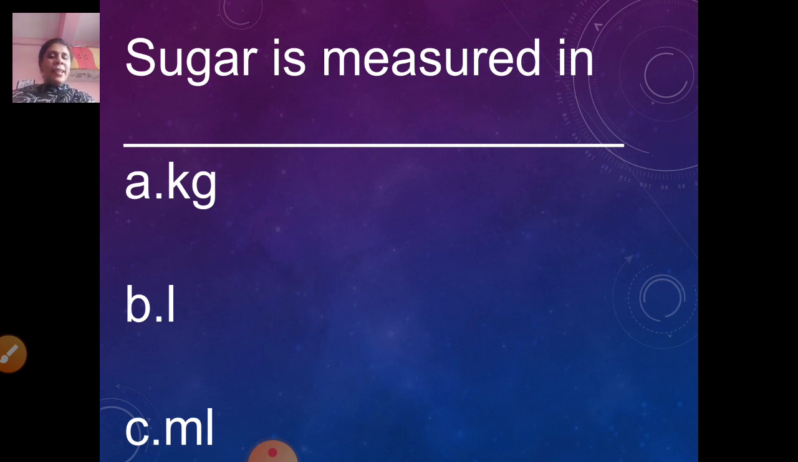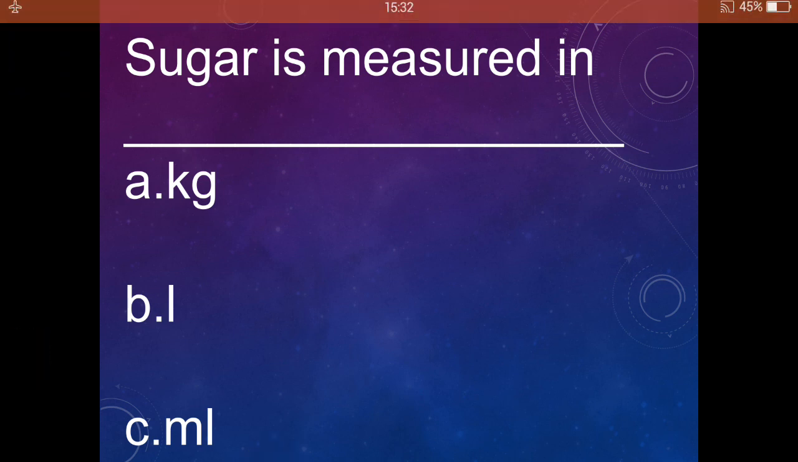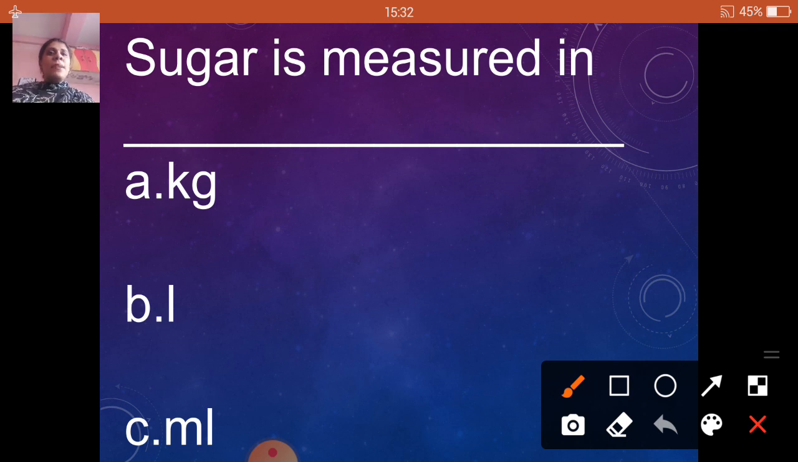Give me sugar 1 liter? Give me sugar 5 milliliter? No. What are you going to say? Give me sugar 1 kilogram, or give me sugar 5 kilograms, or 500 grams. Correct. So sugar is measured in what? Kilogram, liter or ml? What is the correct option? Sugar is measured in kg. Correct. Sugar is measured in kg, that is kilogram.